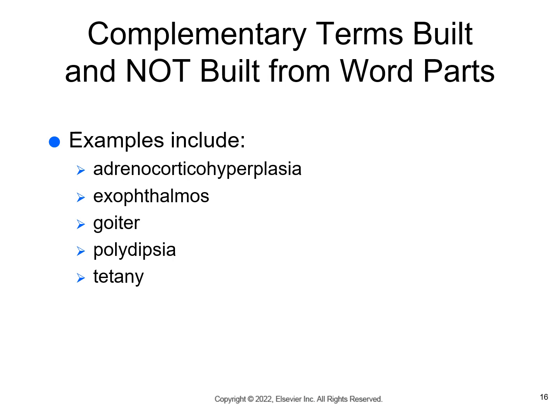Complementary terms are adrenocortical hyperplasia, which is excessive development of the adrenal cortex. Exophthalmos is abnormal protrusion of the eyeball. A goiter is enlargement of the thyroid gland. Polydipsia is an abnormal state of much thirst. It's a common symptom that will be mentioned for diabetics. And tetany is a condition affecting the nerves that causes muscle spasms. And this is because of a low calcium due to parathyroid hormone insufficiency.